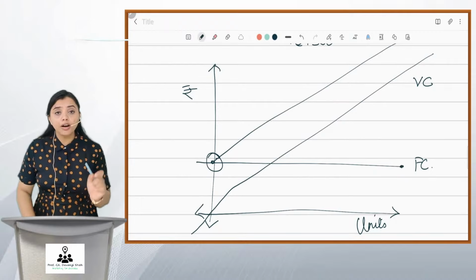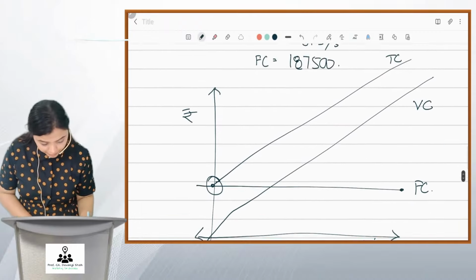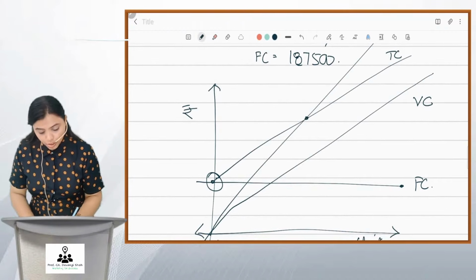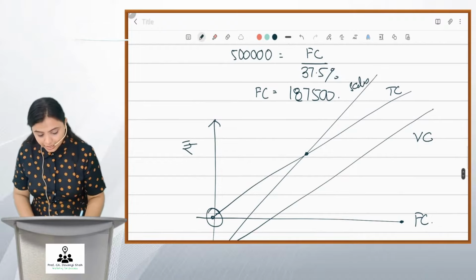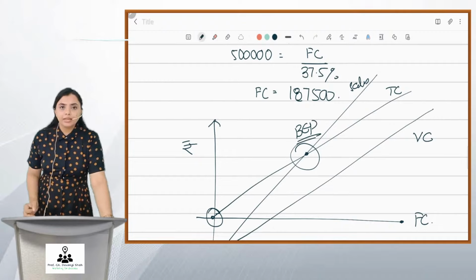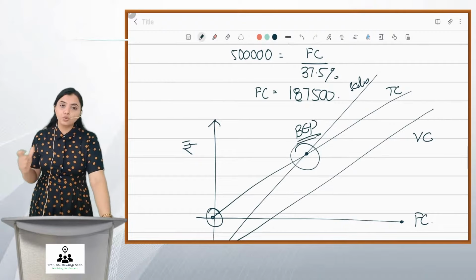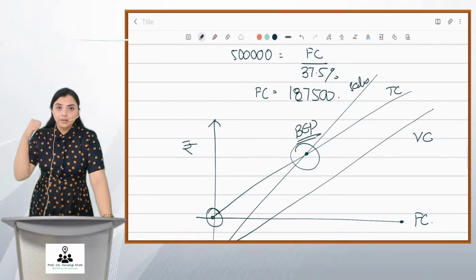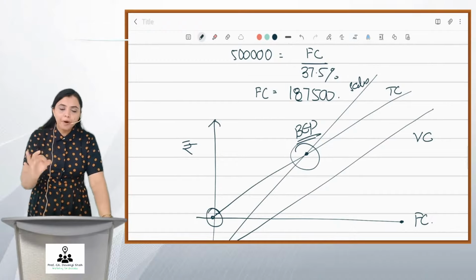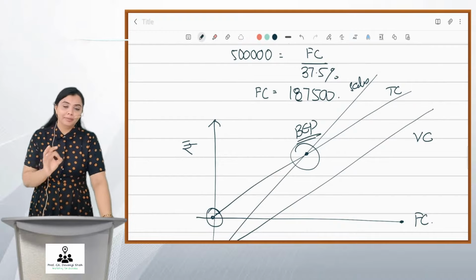And then you would draw a sales line, and the place where your total cost and sales line meet, that will be B. Got it? So this is how your BP is to be computed. Plot total cost and plot sales line, and the point where they meet, that will be B.